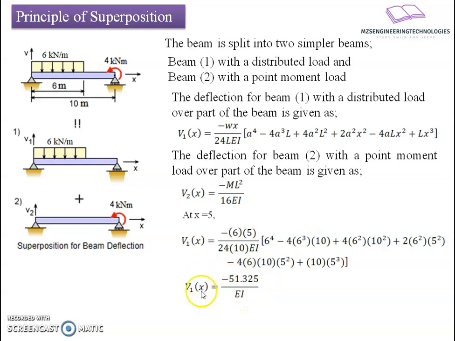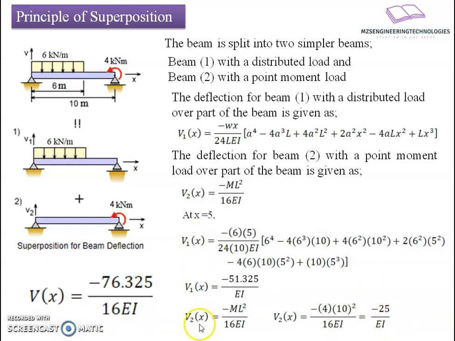So we are going to consider this as a separate case, and then we are going to have a cumulative assessment of this. For the second case, we'll apply the standard equation minus M L square divided by 16 EI. After substituting the individual values of the variables, we get the resultant value as minus 25 upon EI. And lastly, I will add this V1x and V2x to get the total displacement at this B. So Vx is equal to minus 76.325 divided by EI. This 16 will not come, it's there by mistake. So you don't consider the 16 here, the resultant is minus 76.325 upon EI.